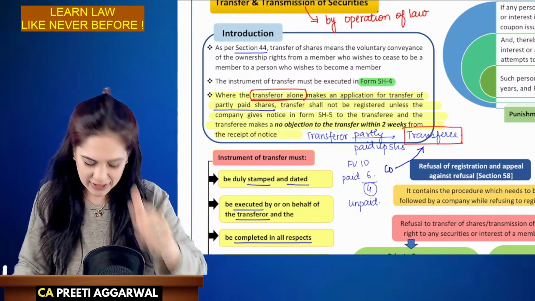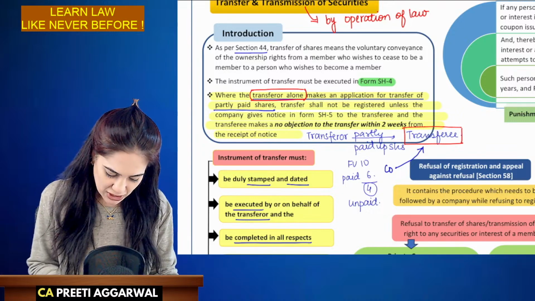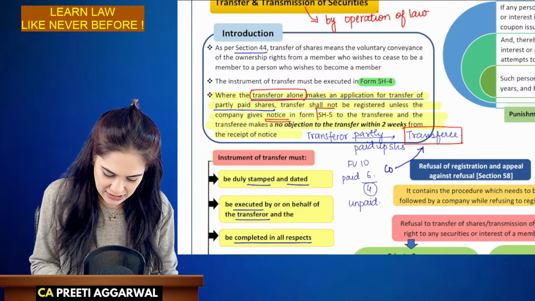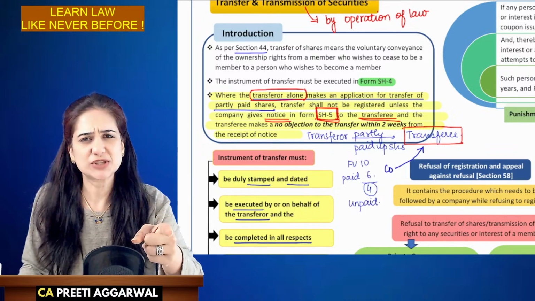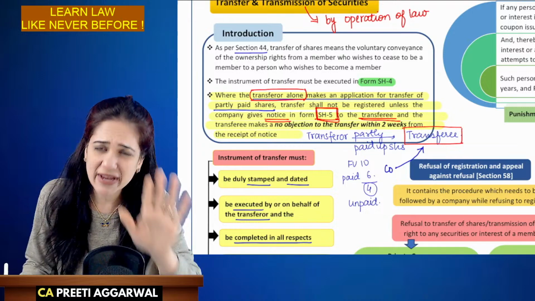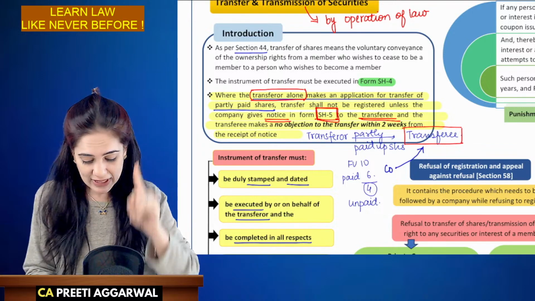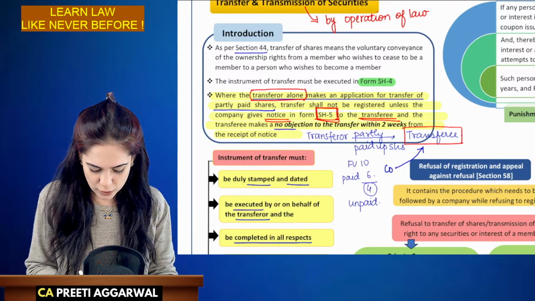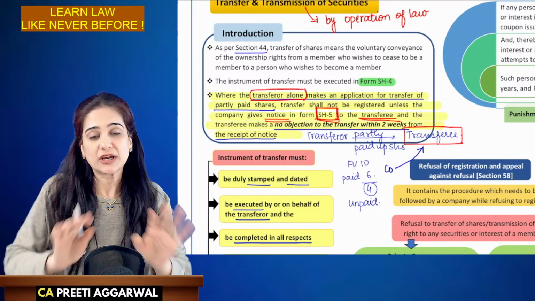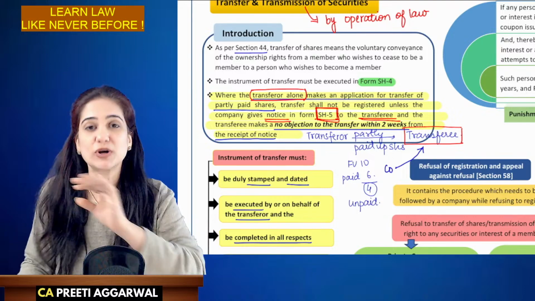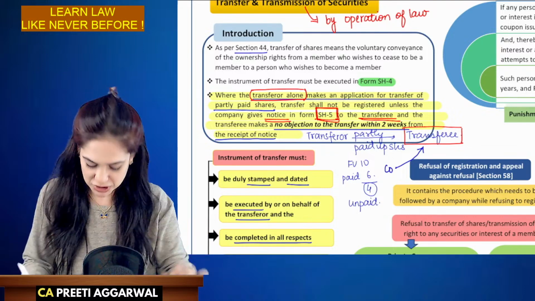What the company does is give a notice in form SH5 to the transferee. Are you aware that the shares are partly paid up? Please give a no objection within 2 weeks from receipt of that notice. Give us no objection that you are aware that the shares are partly paid up and that you have no objection in paying the remaining.